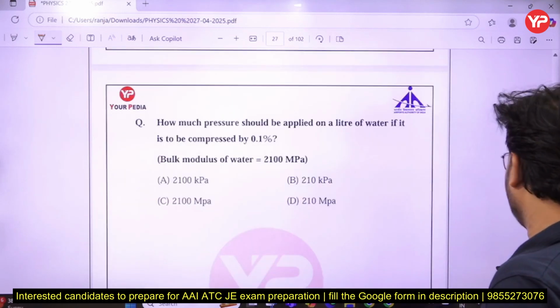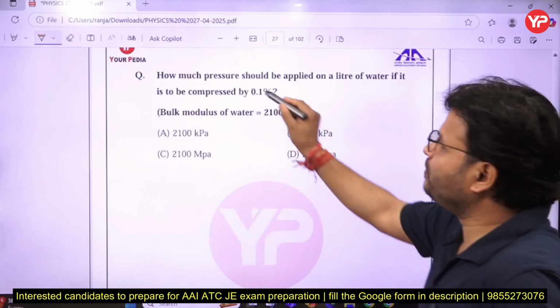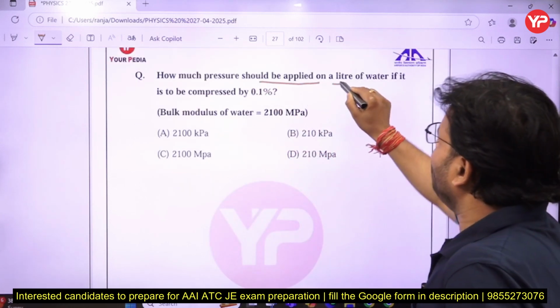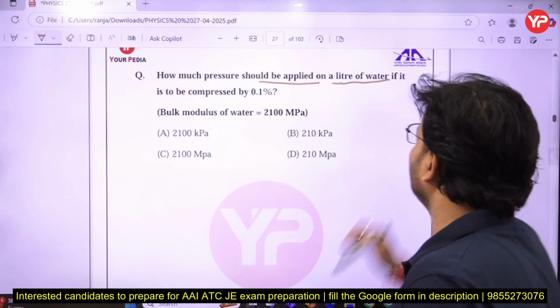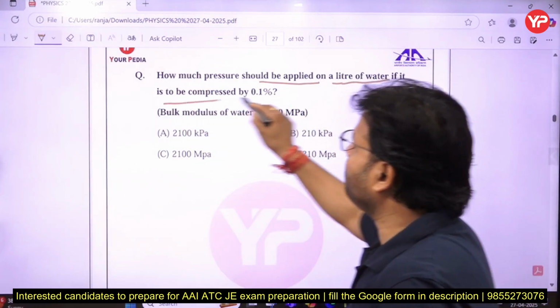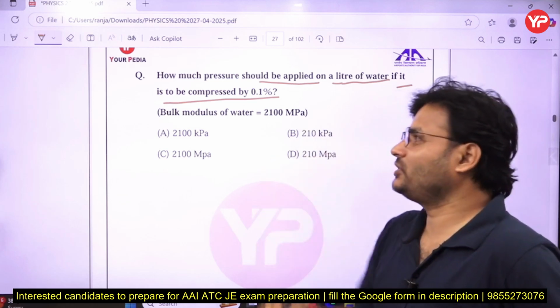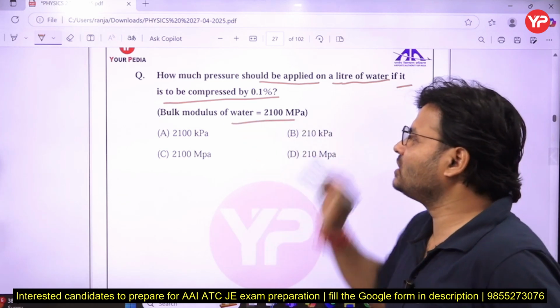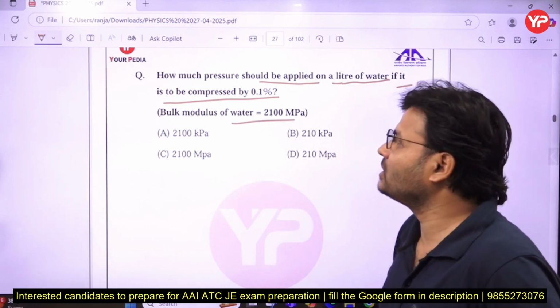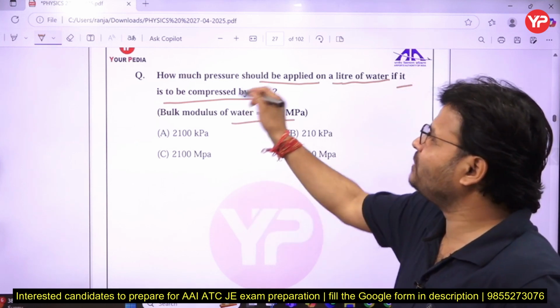Next question, that is also a good question. How much pressure should be applied on a liter of water if it is to be compressed by 0.1%? Bulk modulus is given here as 2100 megapascal. So that time, how much pressure should be applied?